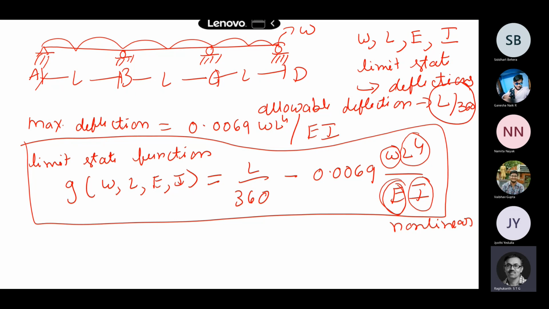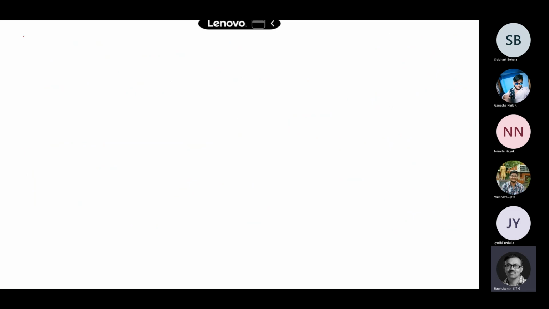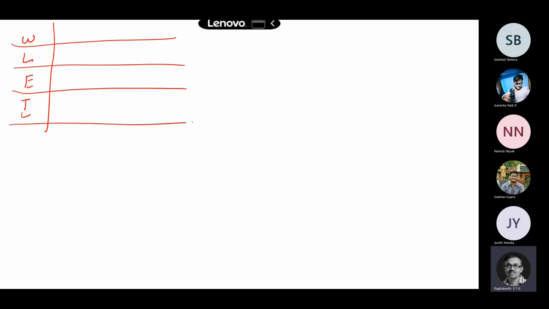Now let us see what the random variables are: W, L, E and I. We have to calculate their mean values and standard deviations. For W, the mean value is 10 kilonewton per meter and the standard deviation is 0.4 kilonewton per meter.